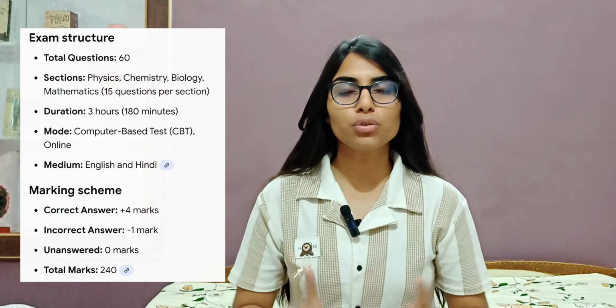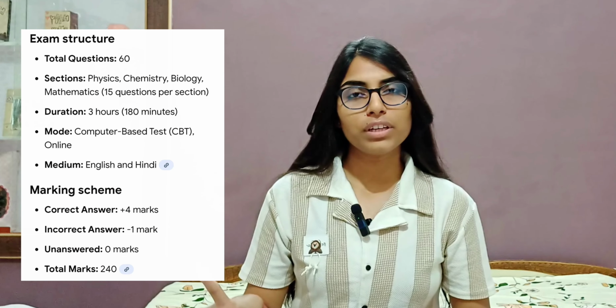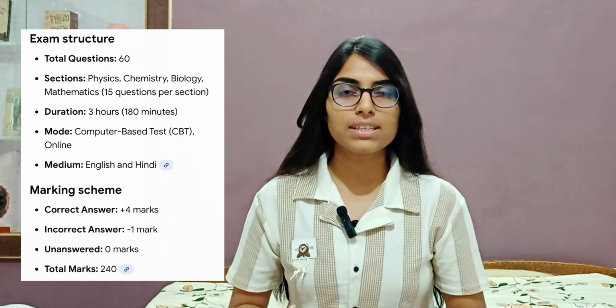Now the syllabus is the same, which is physics, chemistry, biology or mathematics. You can have both biology and mathematics in your class 12th, or you can just have one out of these two subjects. The complete paper is of 240 marks and 15 questions will be of each subject, which is physics, chemistry, bio and mathematics. The exam pattern for IAT is very similar to NEST: you will have 60 questions. Each question is of 4 marks. If you mark a correct answer, you will get 4 marks, and if you mark an incorrect answer, you will get -1/3.